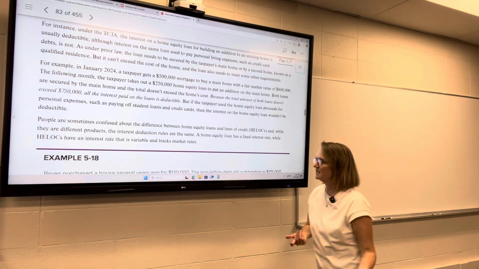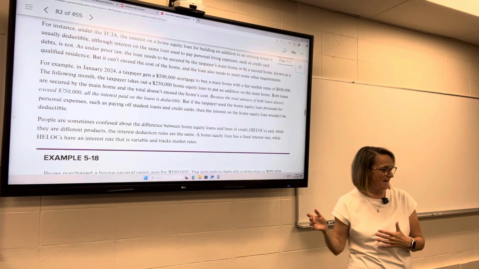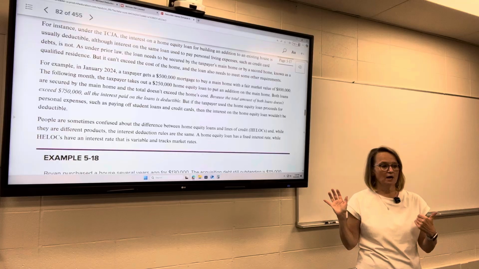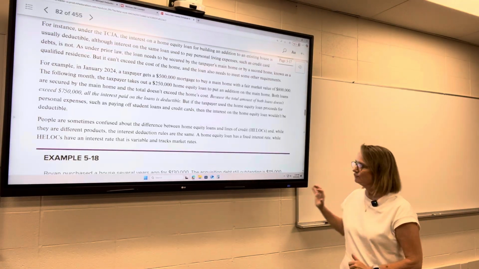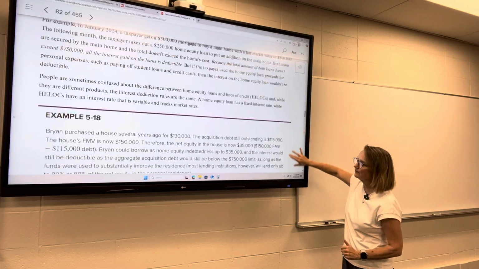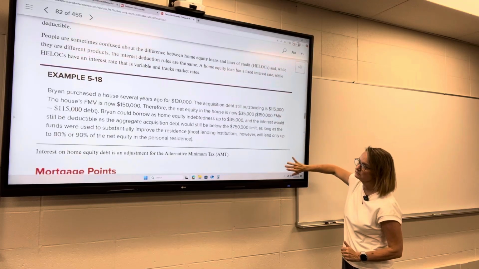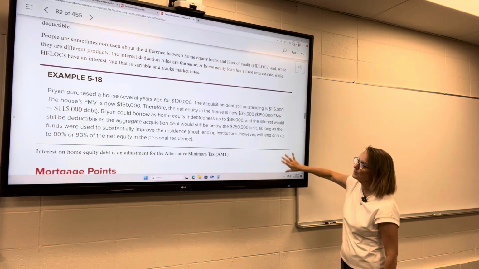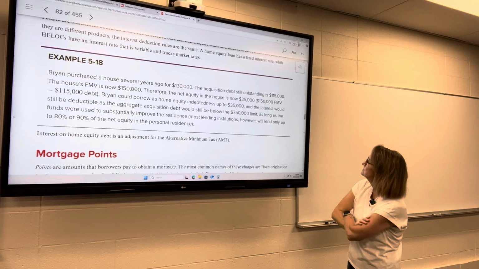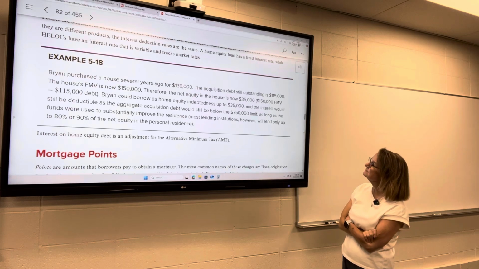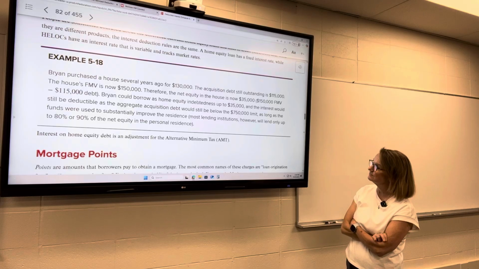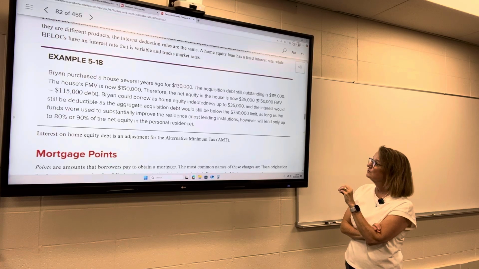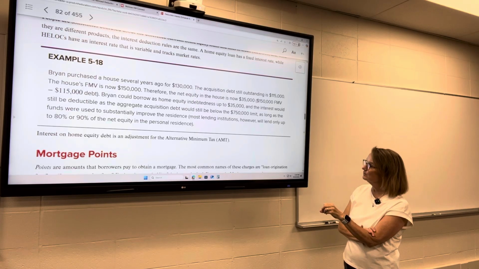But as far as the tax law goes, the interest requirements are the same. You still have to use it for improvement of the home. So here we've got Brian, who purchased a house several years ago for $130,000. Acquisition debt still outstanding is $115,000. So now he's got $15,000 of equity.